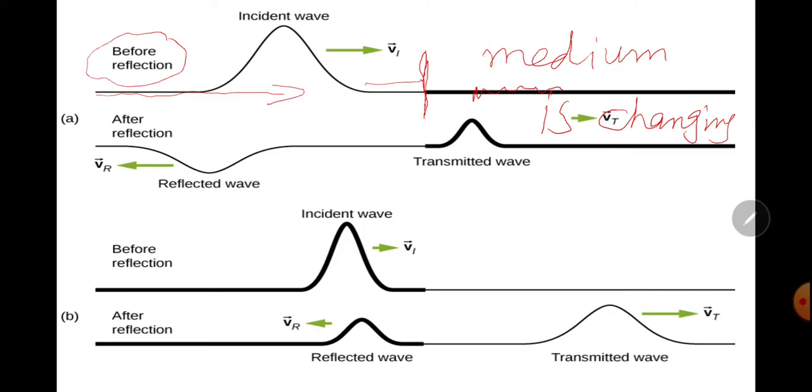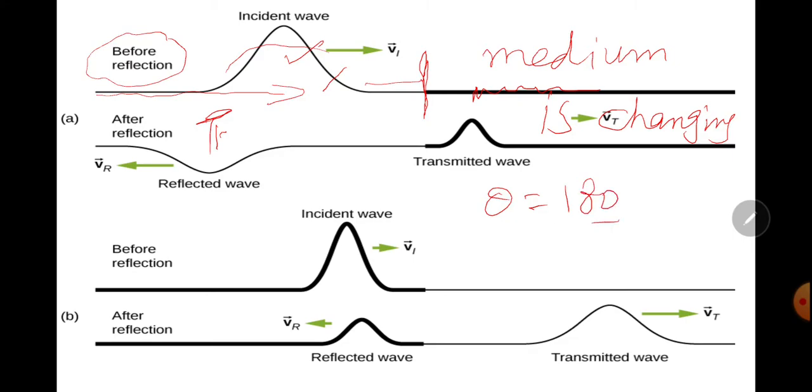This is a denser medium. This is a rare medium. So, when it reflects from a denser medium, a crest is converted into a trough. So a phase change of 180 degrees will take place.